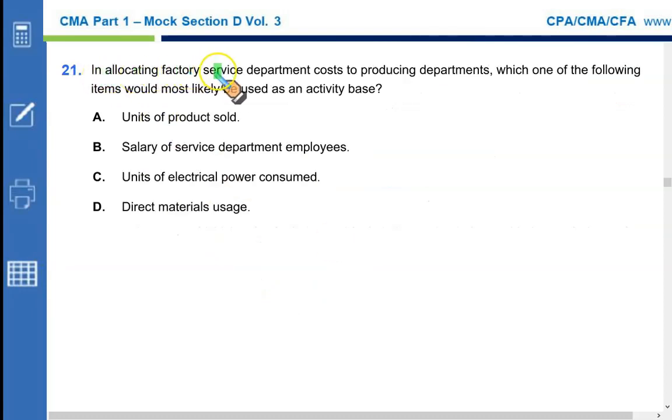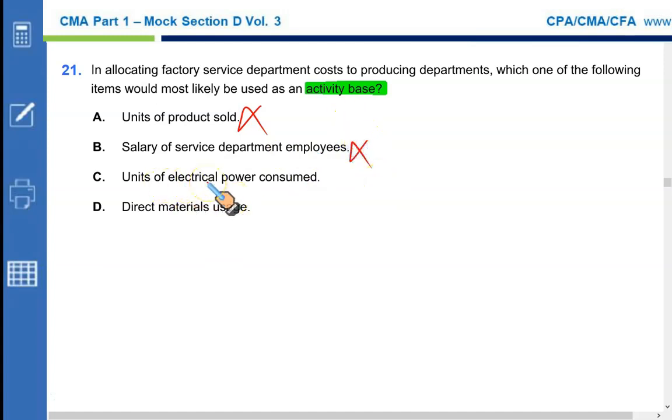In allocating factory service department costs to producing departments, which of the following item would most likely be used as an activity base? Units of product sold. Well, this would be appropriate for sales department but not for the service department in the factory. This is incorrect. Salary of the service department employees. Wrong. This is the cost that we want to allocate. This is not the activity base.